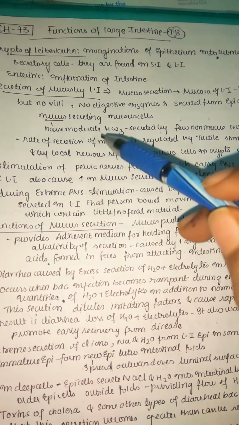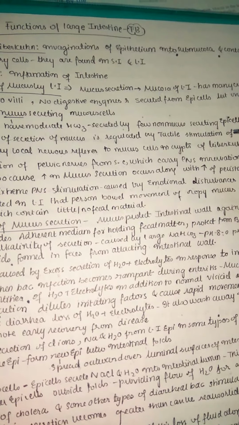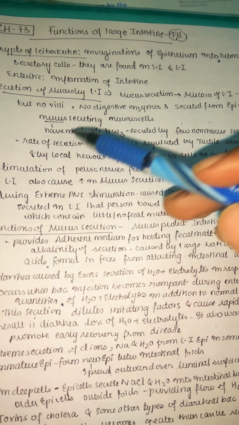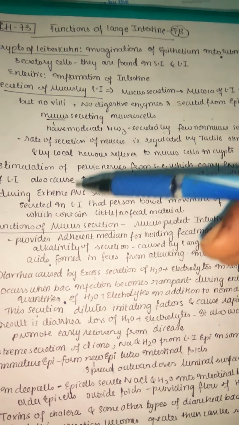This mucus has moderate bicarbonate, which is secreted by a few non-mucus-secreting epithelial cells. So the mucus has bicarbonate, but that bicarbonate is produced from some non-mucus cells.